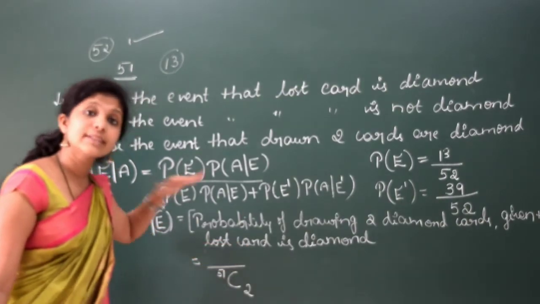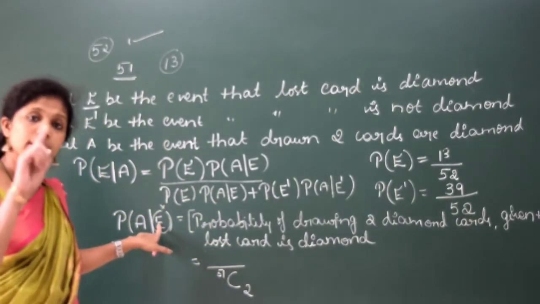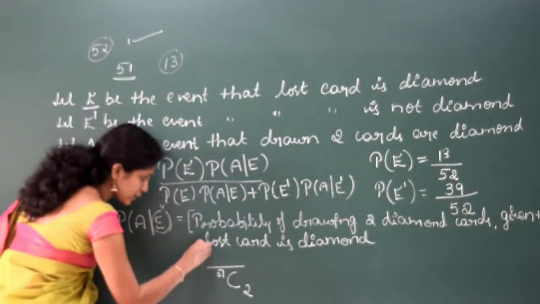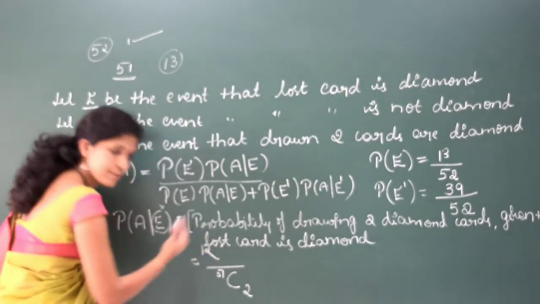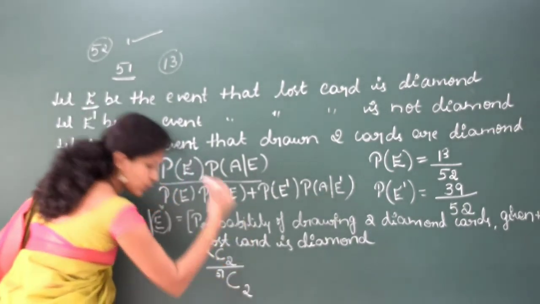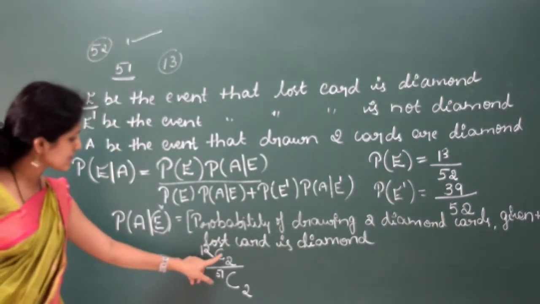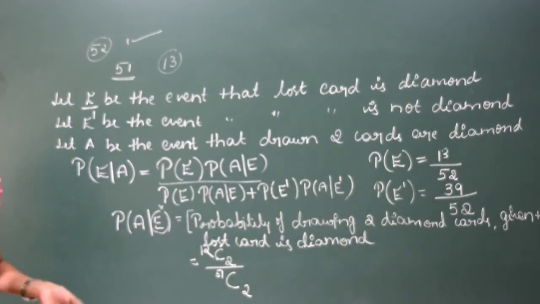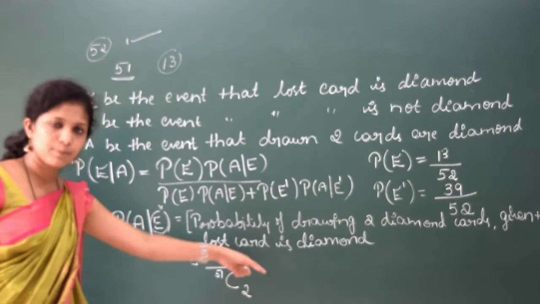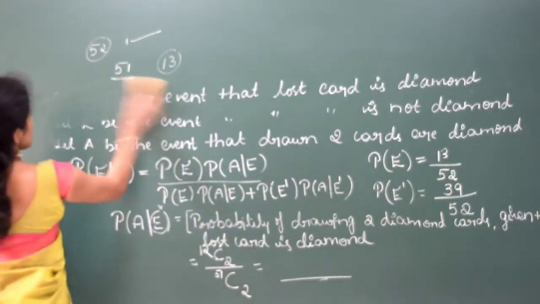Now as I told you, the lost card is a diamond. So in the 13 diamonds, one card is lost. So the total number of diamonds remaining is 12, right? In that 12, we need to choose 2. 12C2. Is it clear? So probability of A by E is equal to 12C2 divided by 51C2. Now we need to simplify this. You know the formula for NCR, simplify so that we get the probability of A by E. Next, which one do we need?